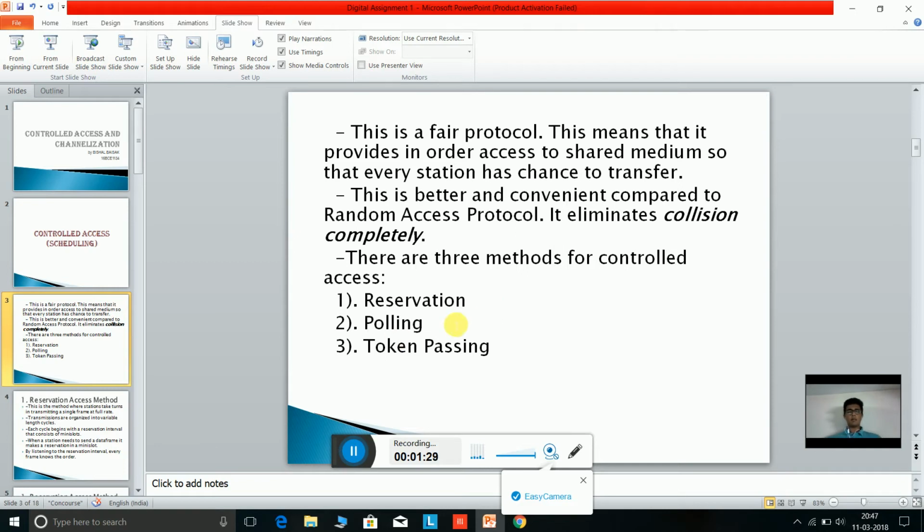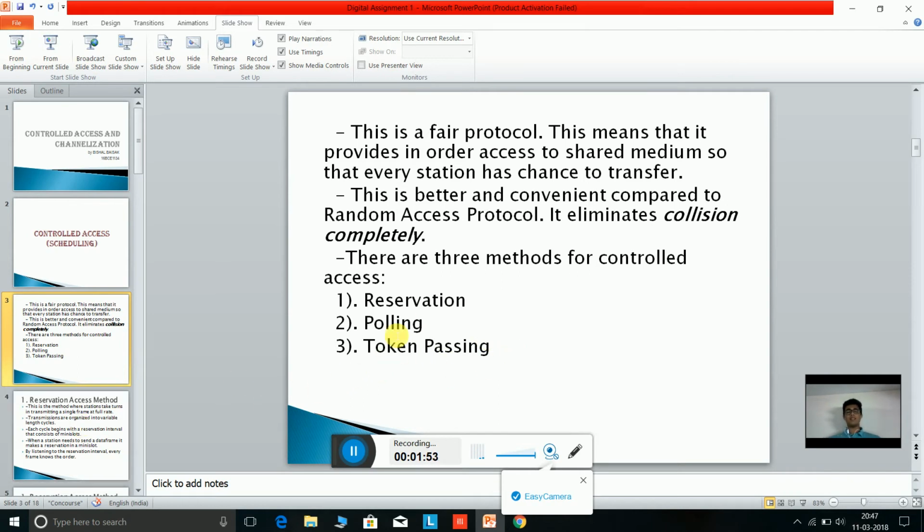Polling method might be a chance or a permission that is taken by the first station when it wants to communicate with the second station. And token passing sounds like the method where a chance is given to every station turn by turn, whether they want to send a data frame or not.